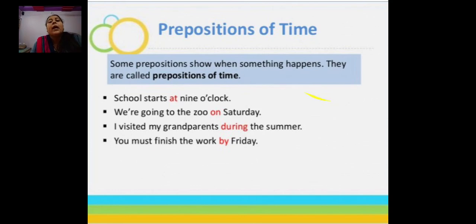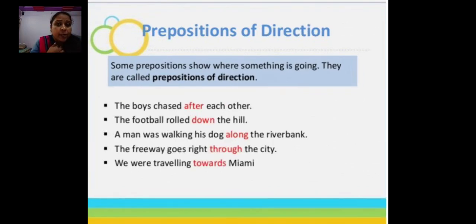Next is prepositions of direction. Children, some prepositions show where something is going. They are called prepositions of direction. Where something happened is a preposition of place, but where something is going is a preposition of direction. See the difference. The boys chased after each other. After the football rolled down the hill, then along the river bank, through the city, towards Miami. So these are all prepositions of direction.